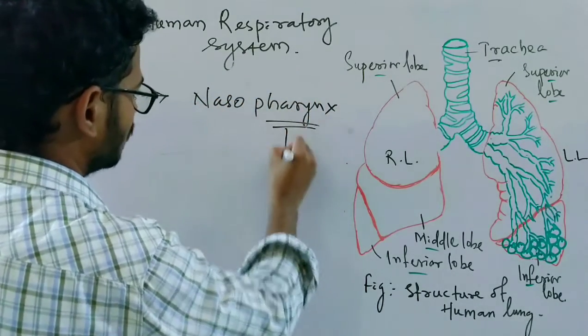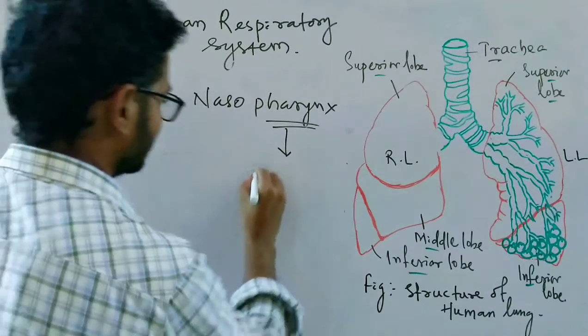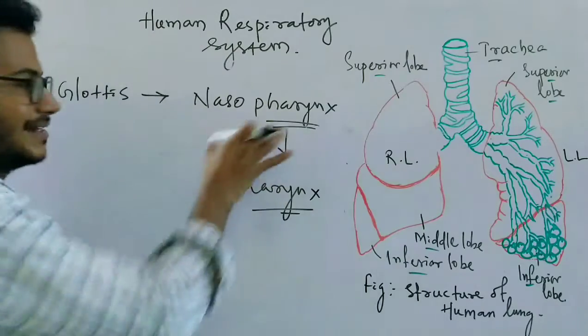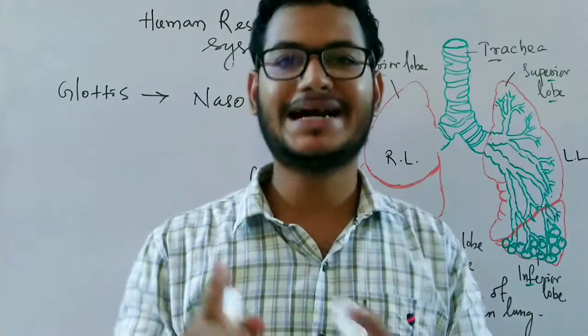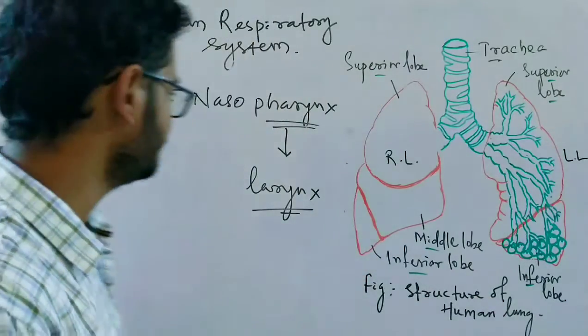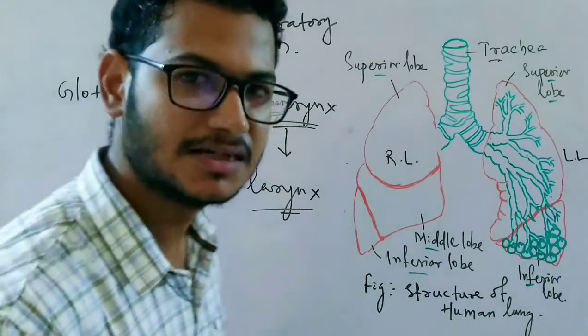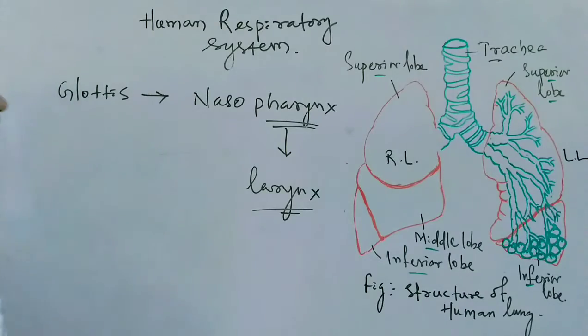The pharynx opens to the larynx. The next part is the larynx. So the pharynx is a common part of the digestive and respiratory systems, and the larynx is the first independent part of the respiratory system.